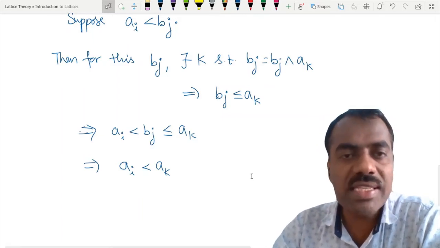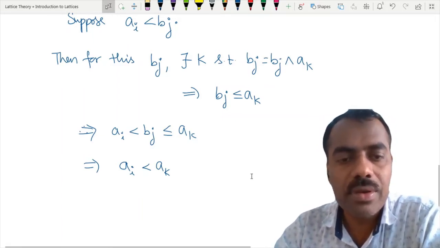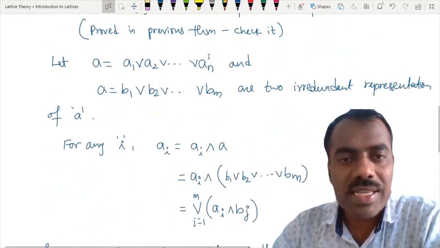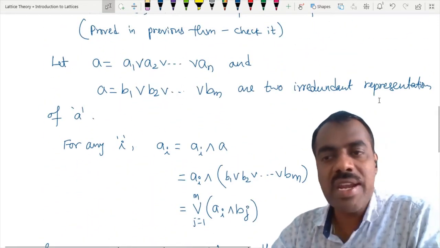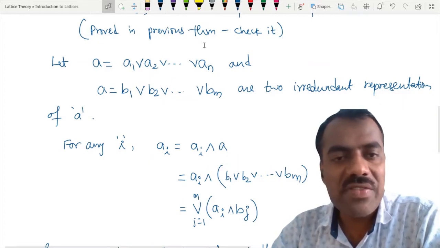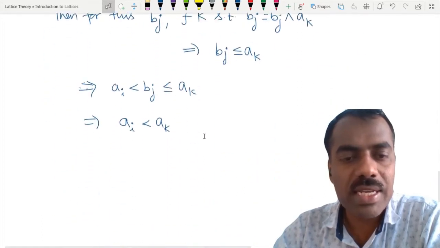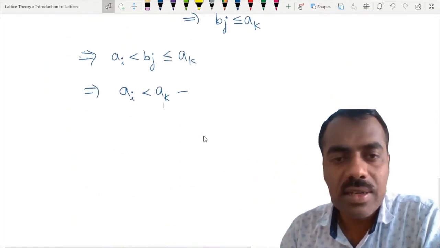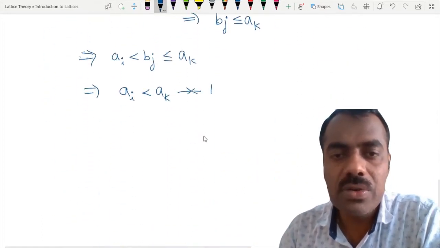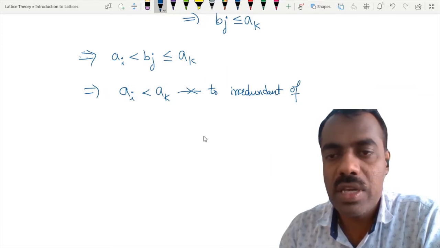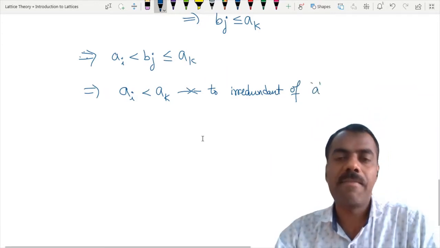Ai join Ak is the same as Ak, right? But that is a contradiction to the irredundant representation, or not? That means even after removing Ai, you are getting it is equal to A, right? This is a contradiction to the irredundant representation of A. Are you following?